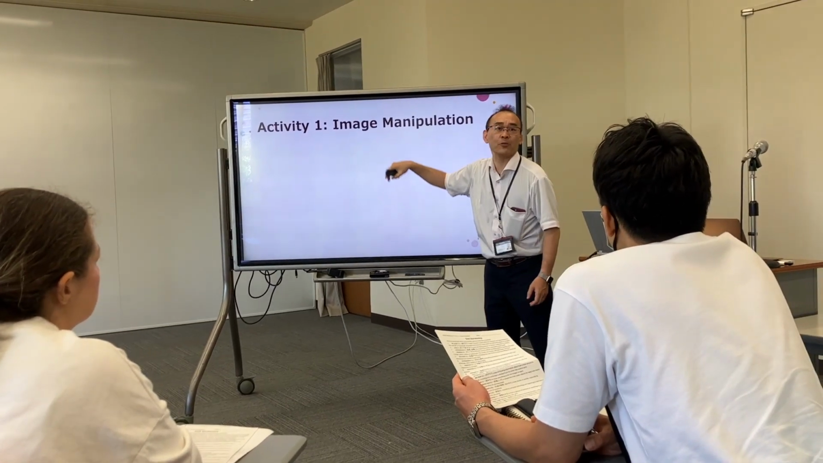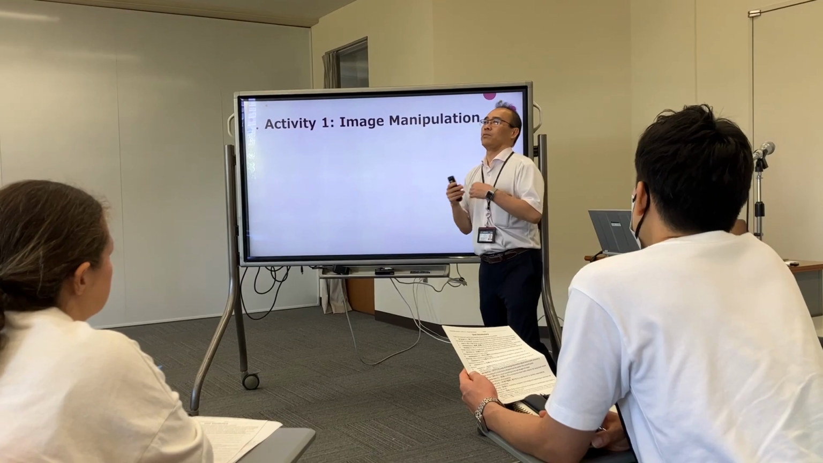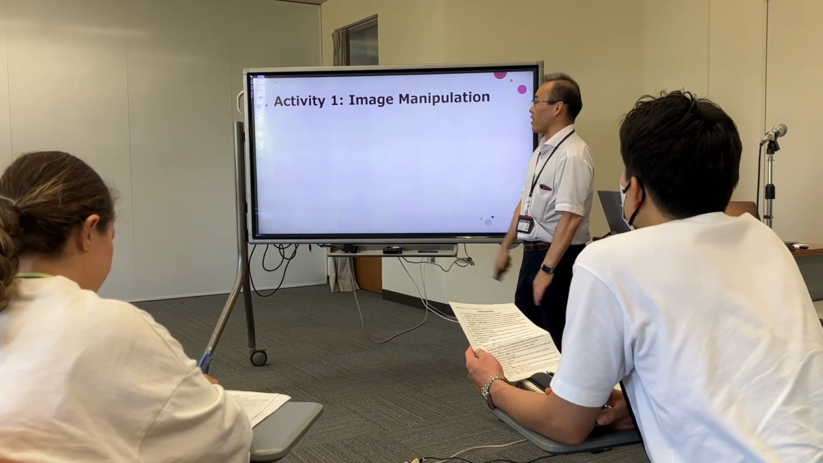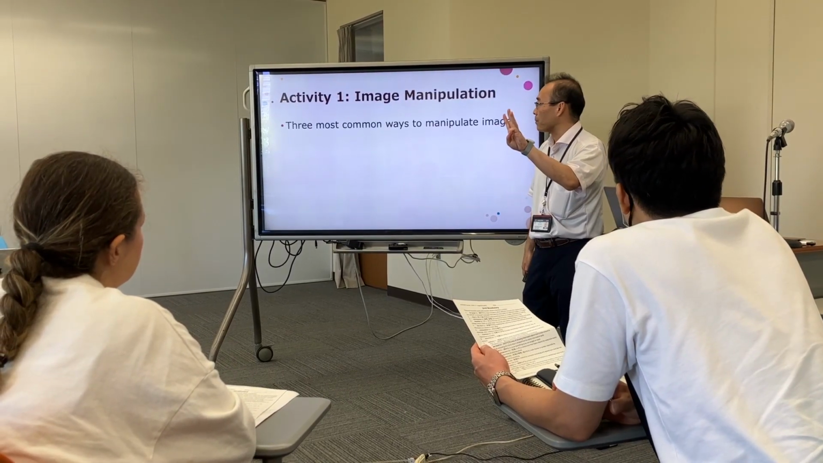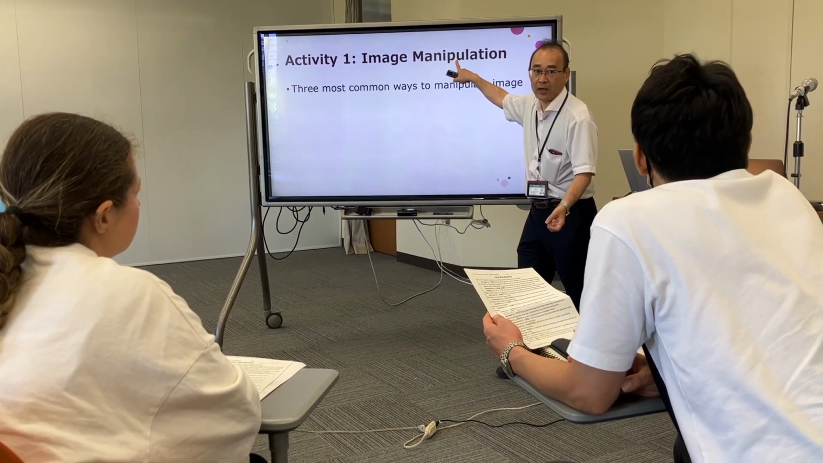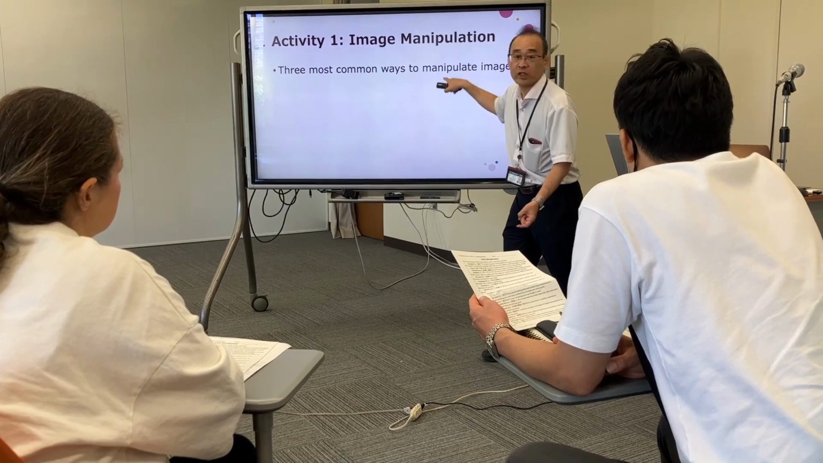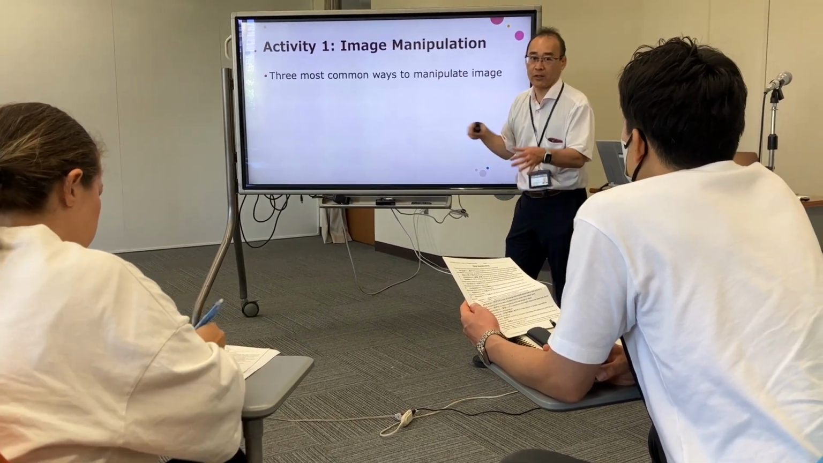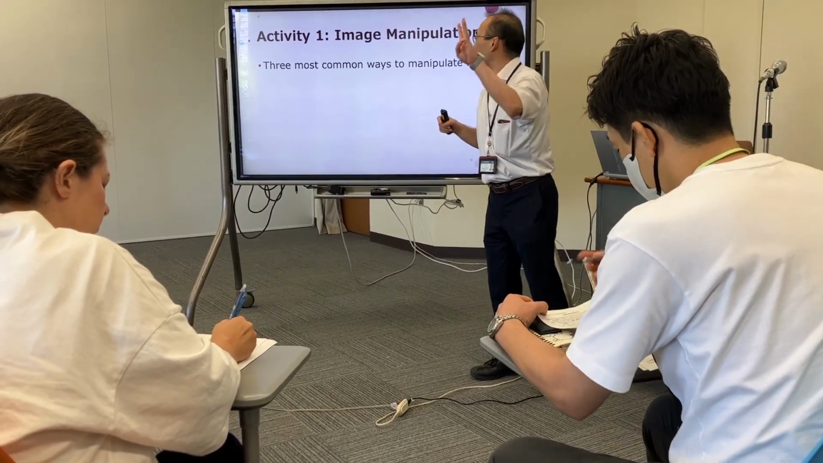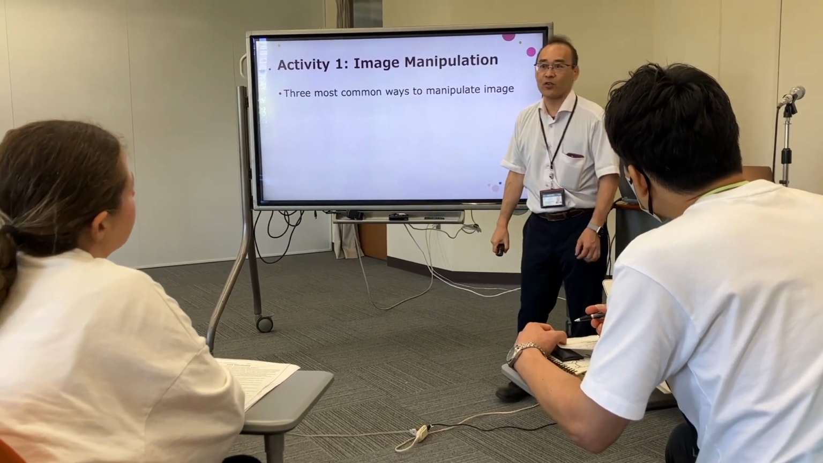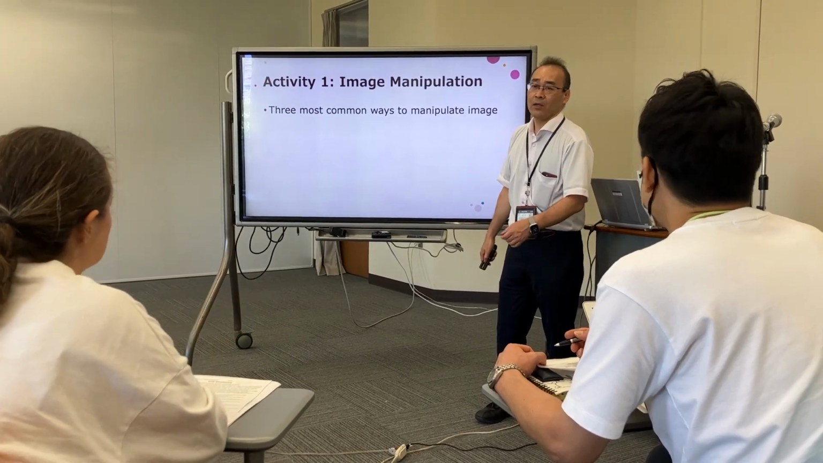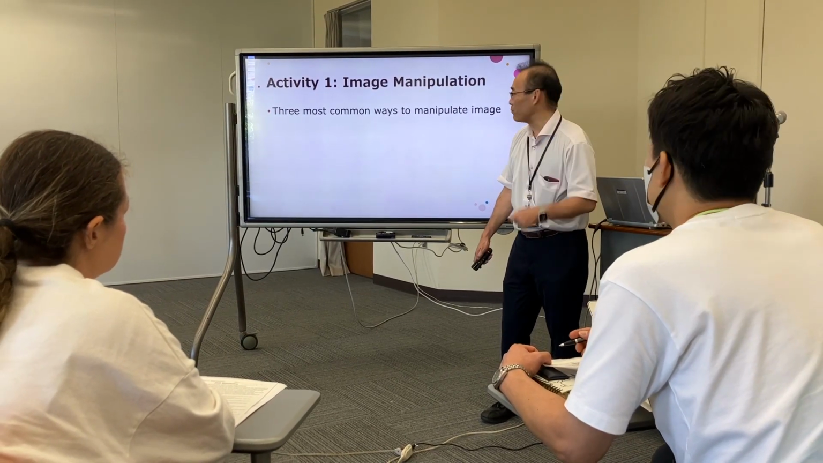A lot of image manipulation is going on to deceive, to trick people. So manipulation is a noun, and manipulate is a verb, 操る. There are 3 most common ways to manipulate an image. Do you know? Okay, I'll teach you. We already studied vocabulary, so that's kind of one hint.